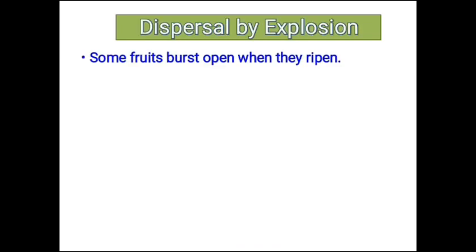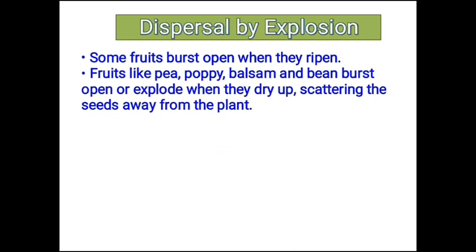Next agent of seed dispersal is explosion. The word explosion means to burst out or to explode. You can relate it to bursting of crackers. It requires lots of force. In the same way, there are some fruits which burst open or explode when they are ripened and the seeds are scattered away from the parent plant.